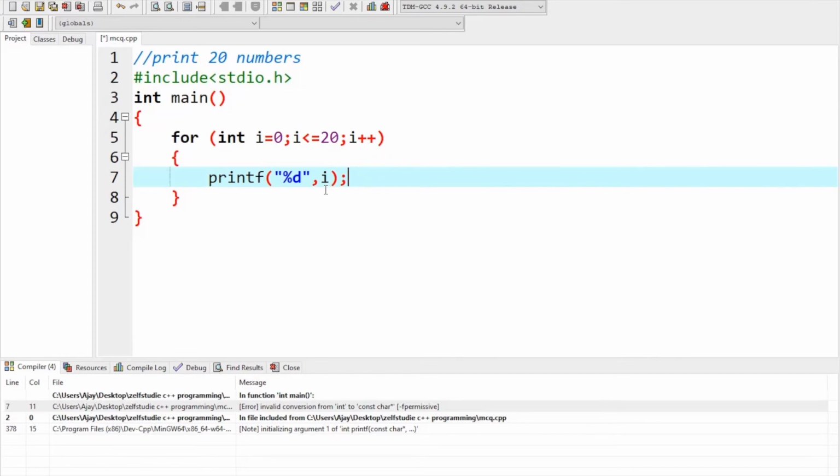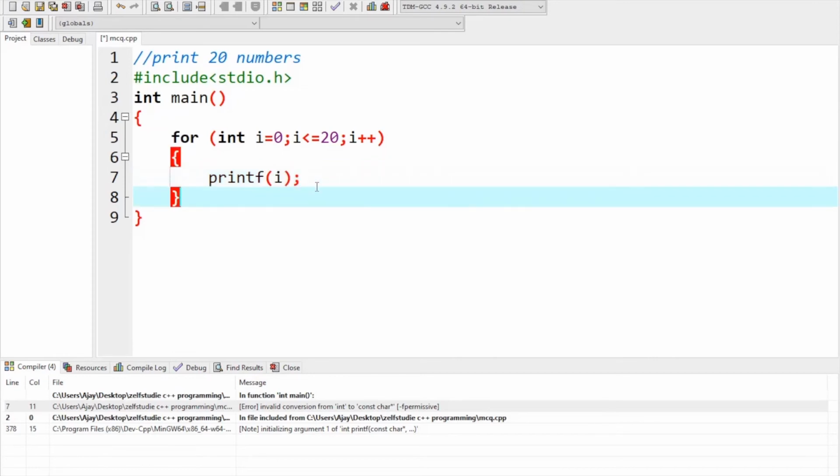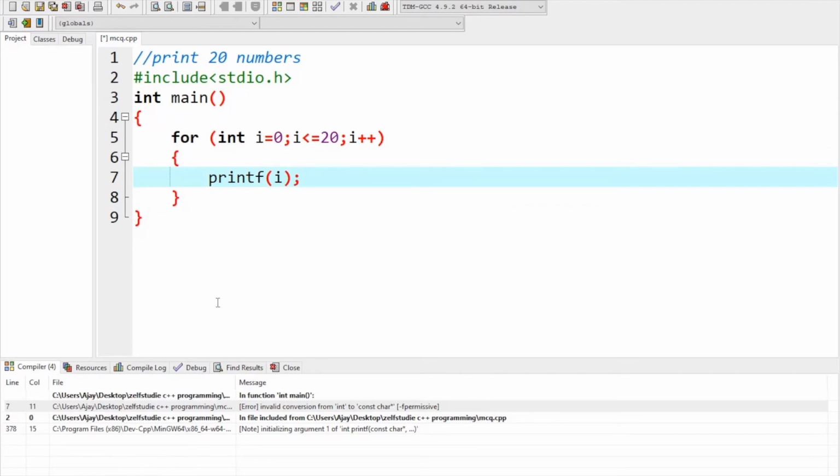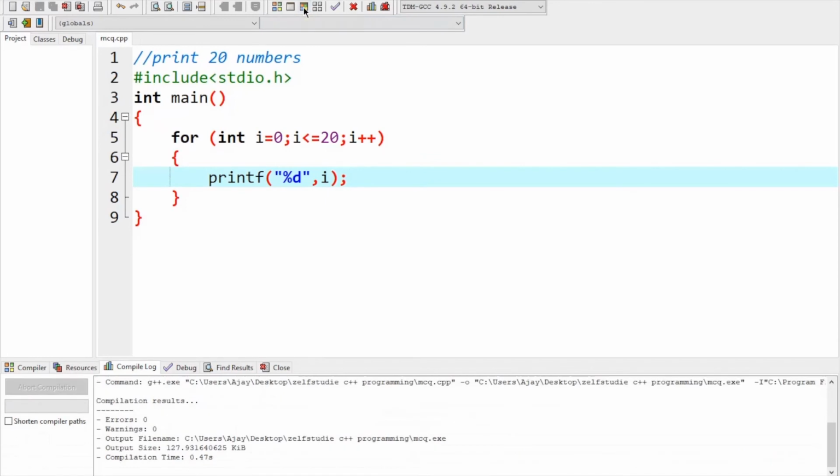Okay, if you have something like this in the MCQ, if you have different options like printing 20 numbers, printing 10 numbers, syntax error. You may not find the syntax error so easily, isn't it? Printf i, so it will print i. You will think in such a way, okay? But we need to write %d comma i. Even if I miss the comma, there will be a syntax error. You have to check each and everything in MCQs while you are attempting them.